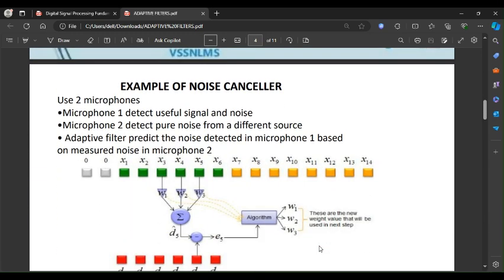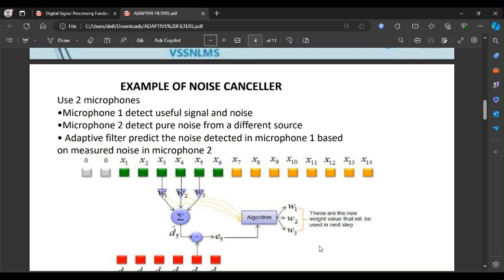Moving towards the example of a noise canceller, for example, we use two microphones. Microphone one detects the useful signal and noise. On the other hand, microphone two detects pure noise from a different source. Here, the adaptive filter predicts the noise detected in microphone one based on the measured noise in microphone two.